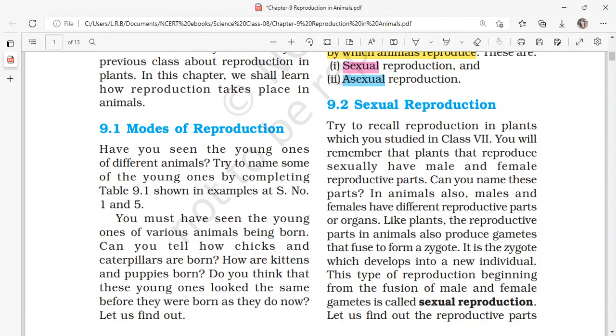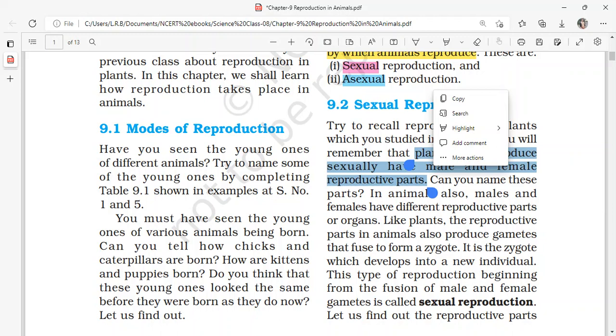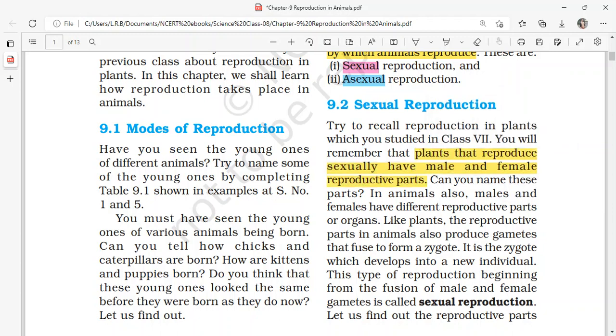Now moving to sexual reproduction, try to recall reproduction in plants which you studied in class 7. You will remember that plants that reproduce sexually have male and female reproductive parts. So plants that perform sexual reproduction have two types of reproductive parts. One is the male reproductive part, and the second one is the female reproductive part. Can you name these parts? Yes, the male reproductive part of a flower is called the stamen.